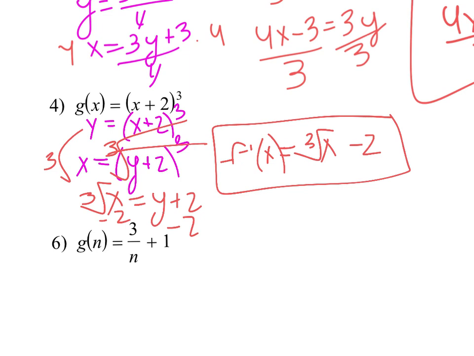And if you did it conceptually, the first thing being done is adding 2, so the last thing we're going to do is subtract 2. The last thing being done is cubing it, so the first thing we're going to do is cube root it.